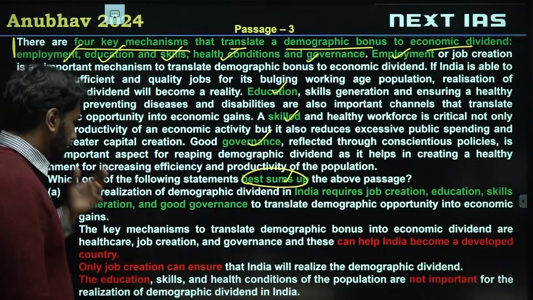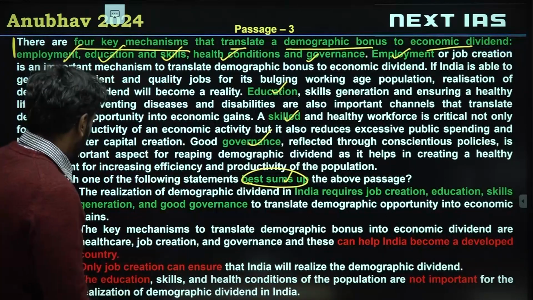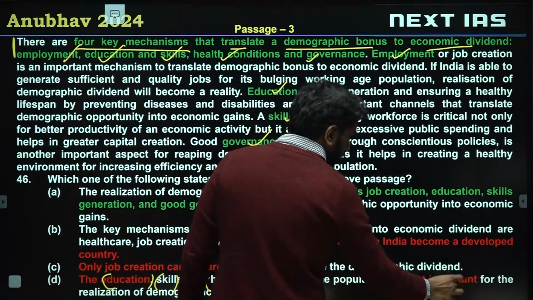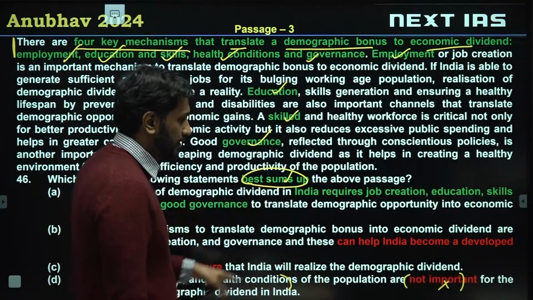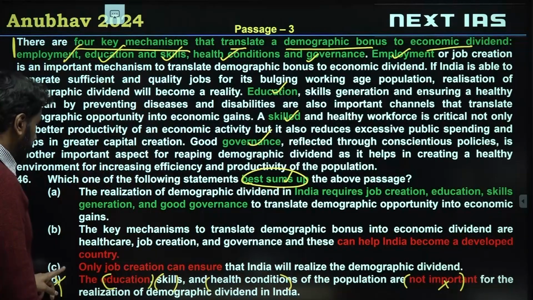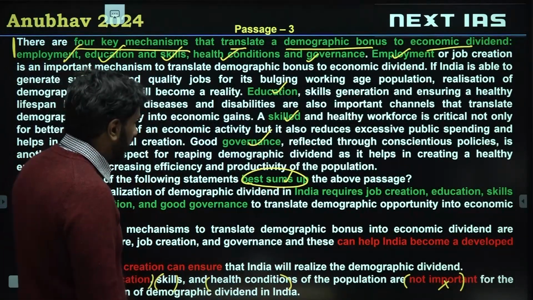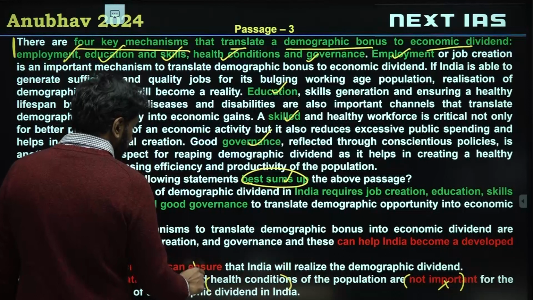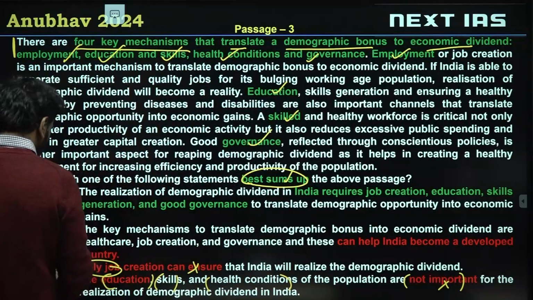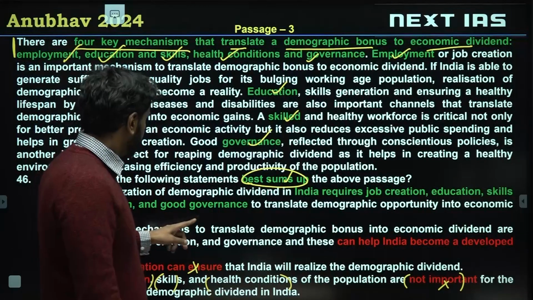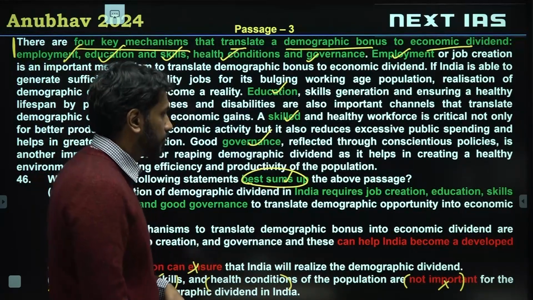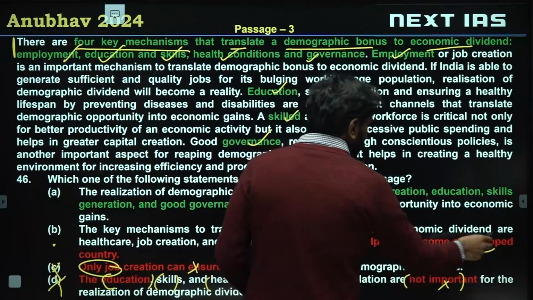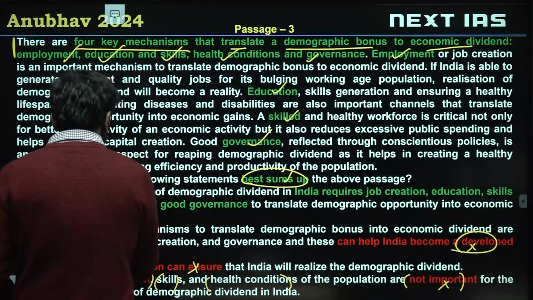So option D, the education is not important. Education, skills, health conditions, not important. This is opposite of the first sentence. This is not a valid summary. D is invalid. C says that only job creation can ensure that India will realize the demographic dividend. If you notice, 4 or 5 things are listed, so only job creation is invalid. And B, the key mechanisms to translate demographic bonus into economic dividend are healthcare, job creation, governance. These can help India become a developed country. Not discussed in the passage.